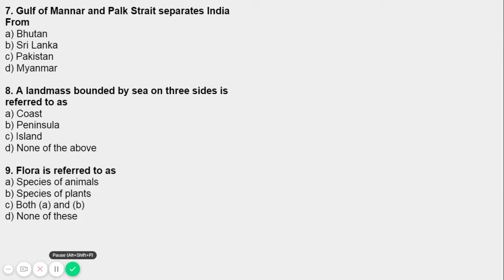And what is flora? Flora is derived from the word Flora. In Latin, it means goddess of the flowers and plants. So species of plants is related to whom? Flora, right? So question number 9 is very easy. Flora is referred to as species of plants, so the answer is B.